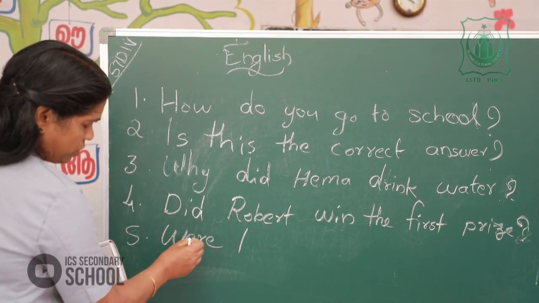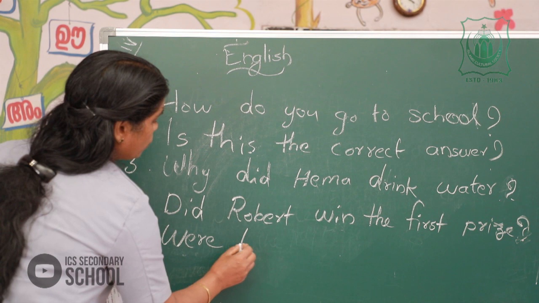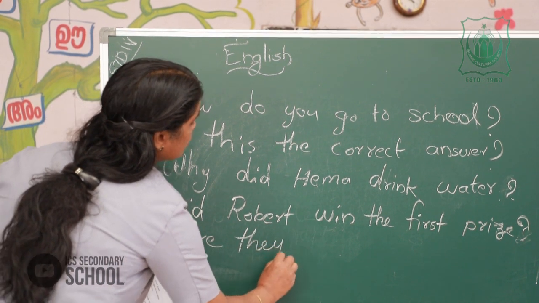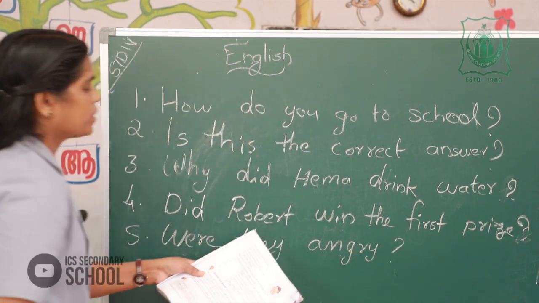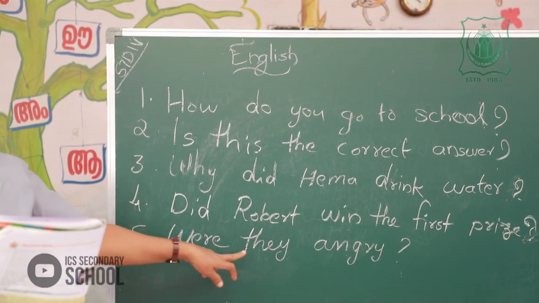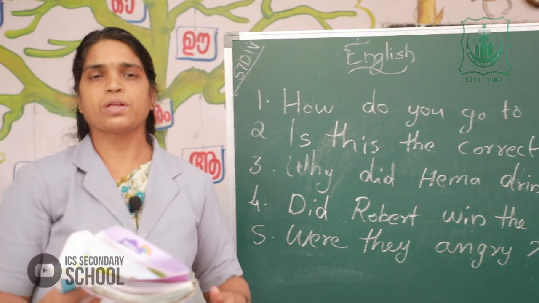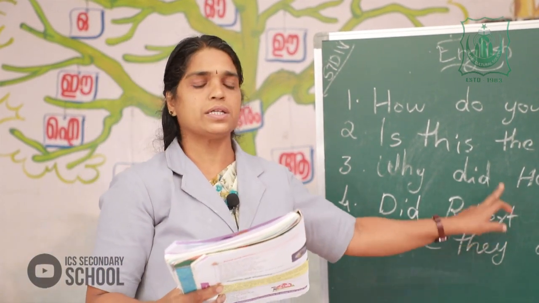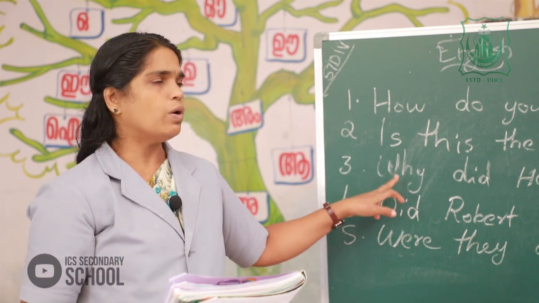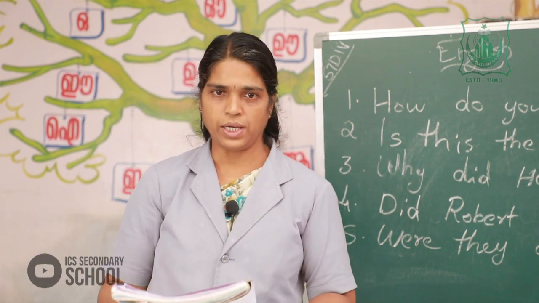Where is the auxiliary word or helping word? Then the subject. Were they angry? And the rest of the words in that sentence. Were they angry? No, they were not angry. These are the correct answers. Okay. All of you note it in your notebook.